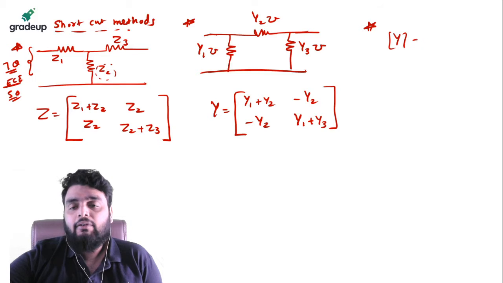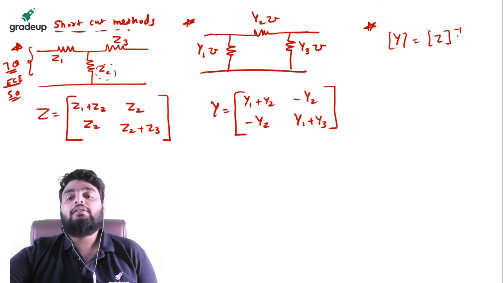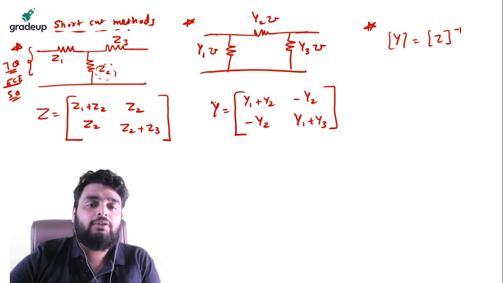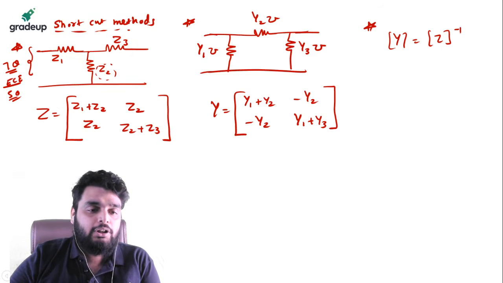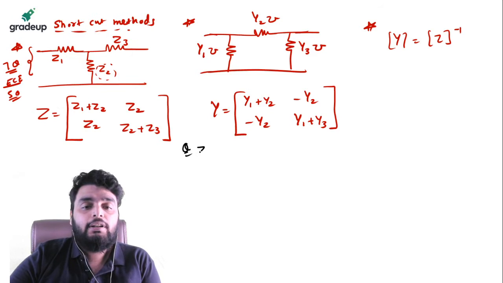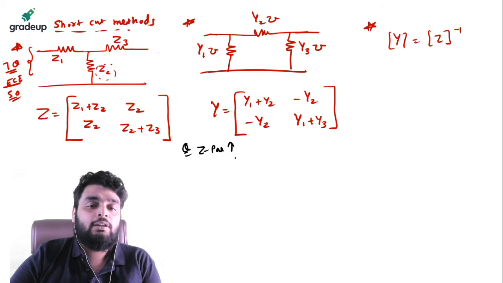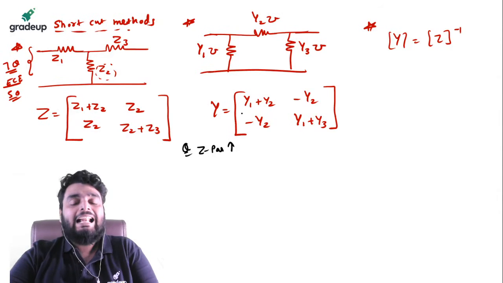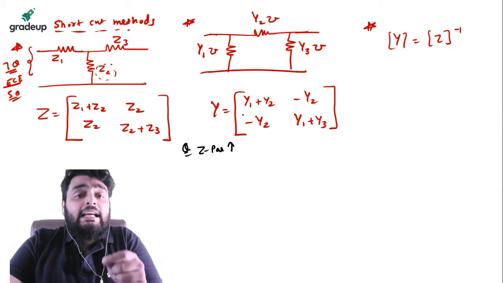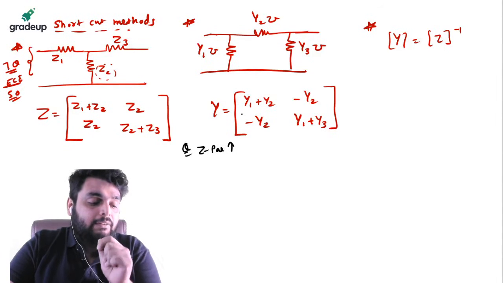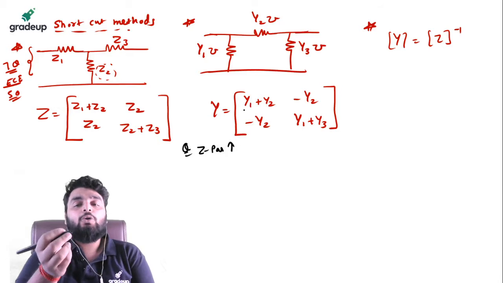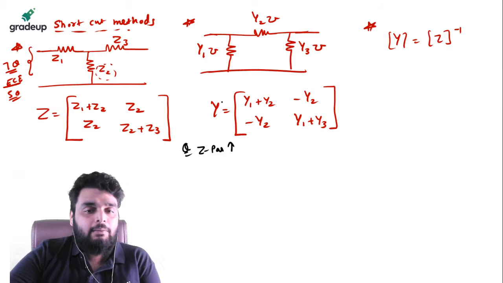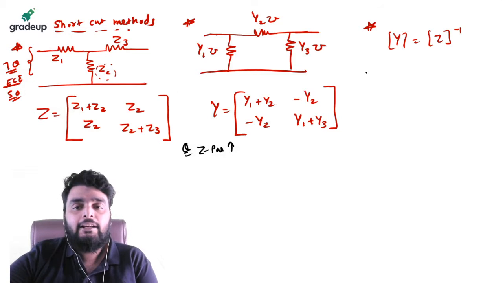Now next point, Y parameter is the inverse of Z. Now think about it. In the question, they are asking you to find out the Z parameter of this network. For example, in some question, they are asking you to find out the Z parameter of the above network. So what you will do? You will find out the Y parameter using the shortcut method, and then you can find out the inverse. And finding out the inverse of a 2 by 2 matrix is very, very easy, right? So whenever you get the delta network, find out the Y parameter and then convert into Z, because they are inversely related.